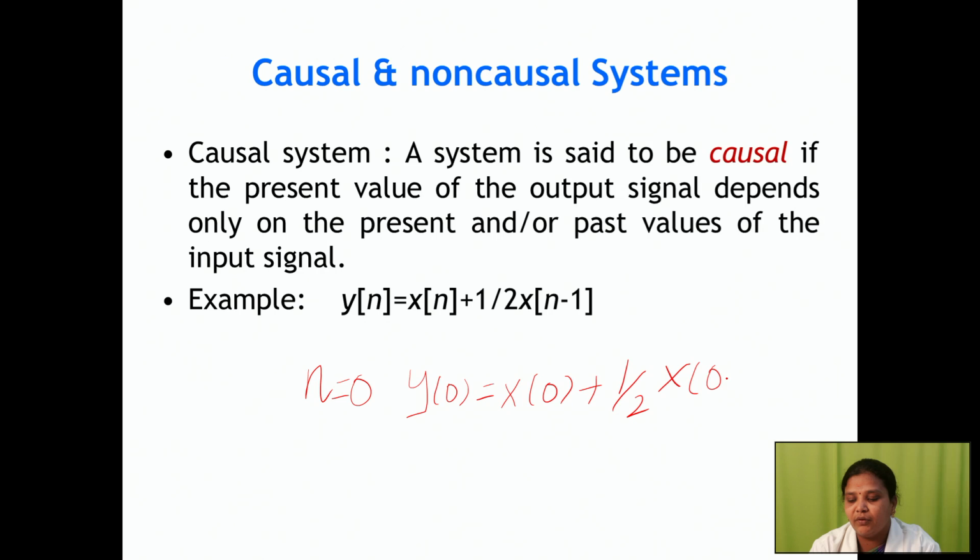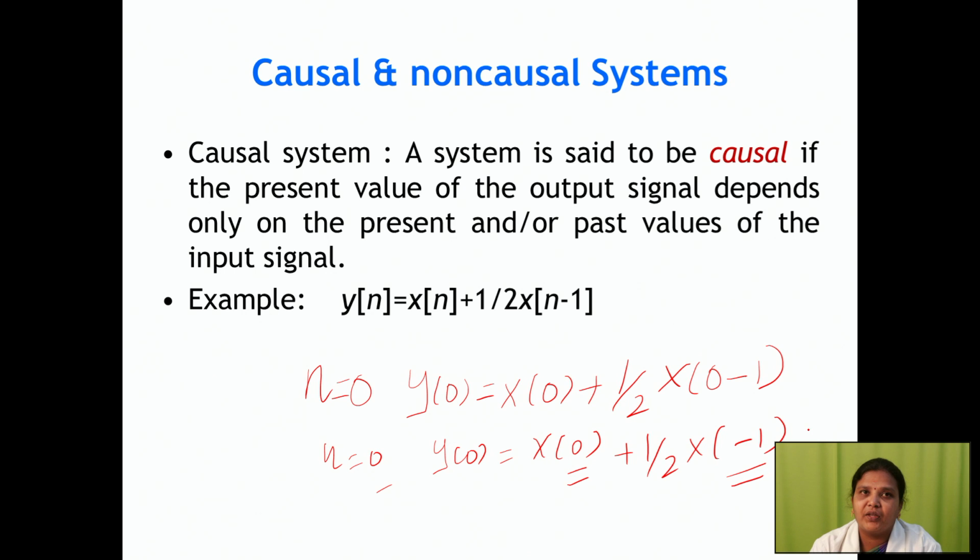What is our sample value? It was 0 and minus 1. Here n equal to 0, then y of 0 equals x of 0 plus 1 by 2 x of minus 1. What is the present value we are giving? Here 0, and you will have here minus 1. That means 0 is the present value and minus 1 is the past value.